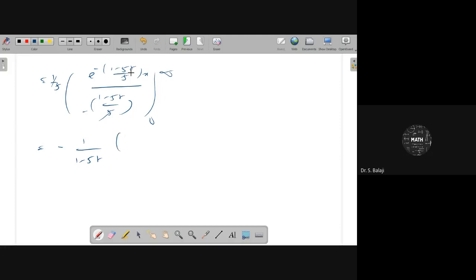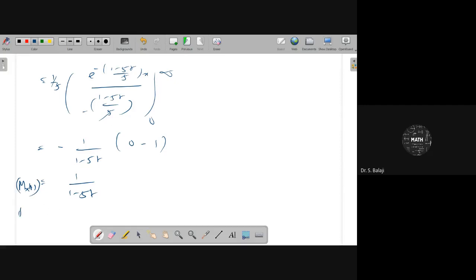When applying the limit here, e power minus infinity is 0, and e power 0 is 1 here. Therefore, minus minus plus here. So your answer will be 1 minus 5t. What is this? Mx of t. Mx of t is equal to this one.